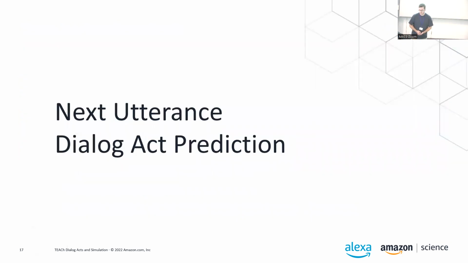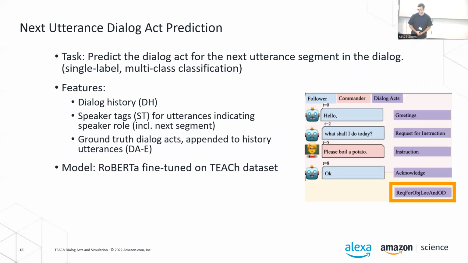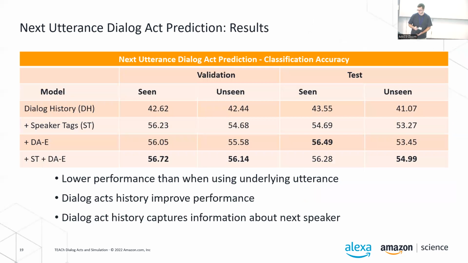Next, we're going to move to the applications of these dialog acts. The first task we looked at is next utterance dialog act prediction, where we try to predict the dialog act for the next utterance, such that we can, for example, ground natural language generation or natural response selection models on this information. The setup is the same. We use pretty much the same features. We fine-tune a RoBERTa model, except that we do not have the underlying utterance anymore. We try to predict the dialog act for the next utterance.